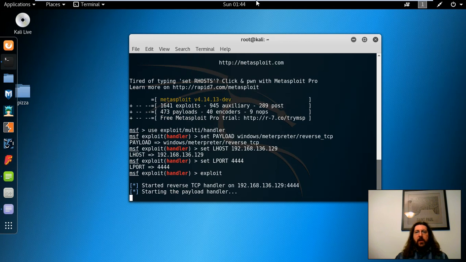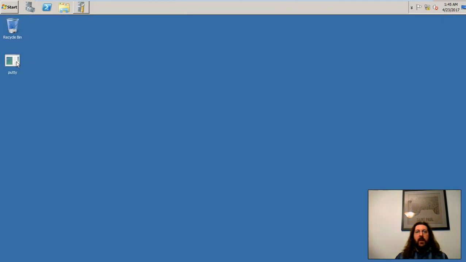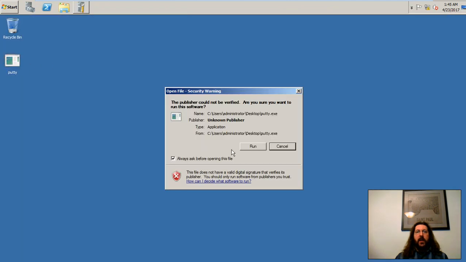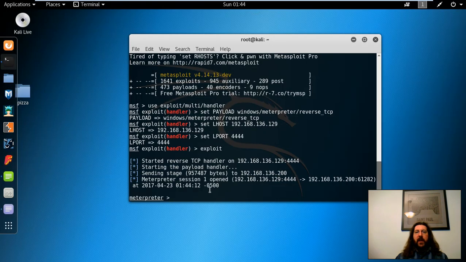Okay, so now we'll switch over to the 2008 controller. And we'll go ahead and launch our application here. Of course, since it was just the interpreter shell, nothing actually happens when we load PuTTY. And then coming back over to Kali, we can see that we've actually established an interpreter session.